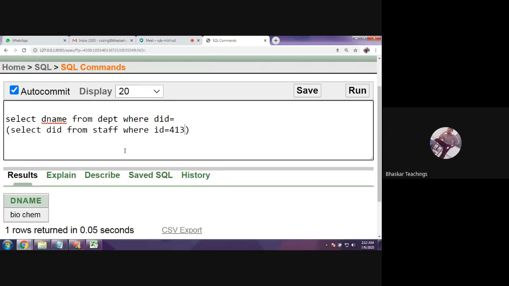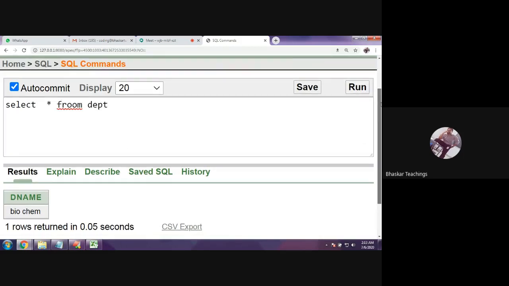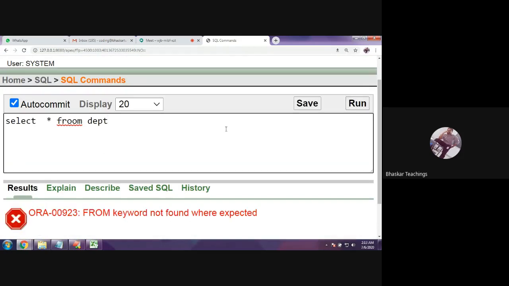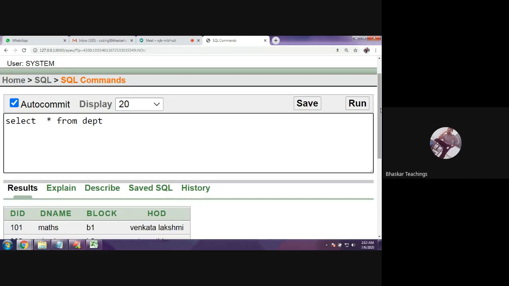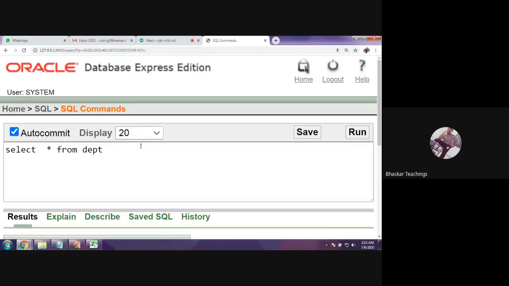Let us see whether 404 belongs to biochemistry or not. Select star from DEPT. Okay, run it. So you can see 404, yes, biochemistry. This is an example of, again, a single row subquery.